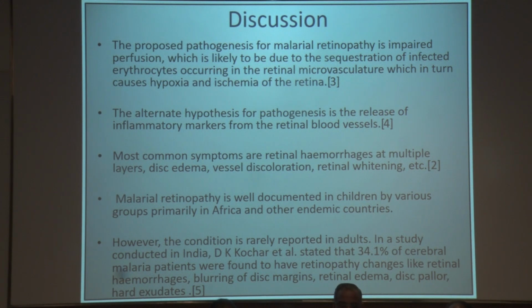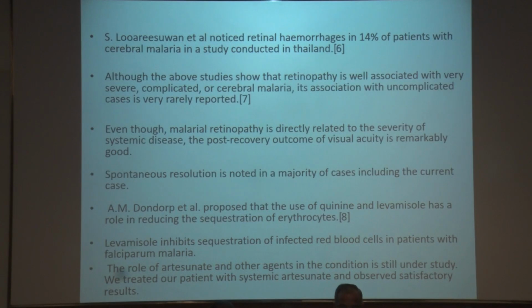Malarial retinopathy is well documented in children by various groups, primarily in Africa and other endemic countries. However, the condition is rarely reported in adults. In a study conducted in India, D.K. Coker stated that 34.1% of cerebral malaria patients were found to have retinopathy-like changes like retinal hemorrhages, blurring of disc margins, retinal edema, and disc pallor, and also hard exudates.